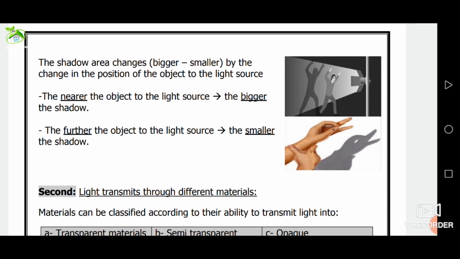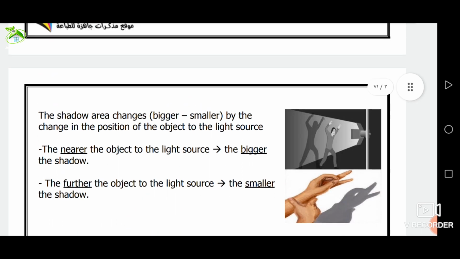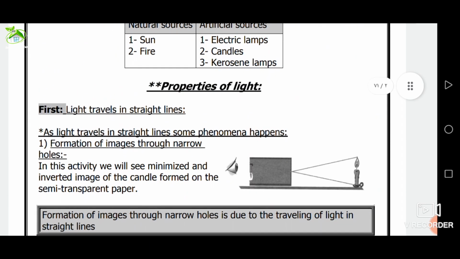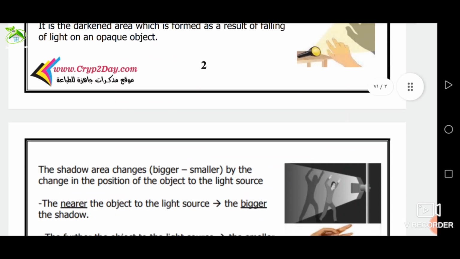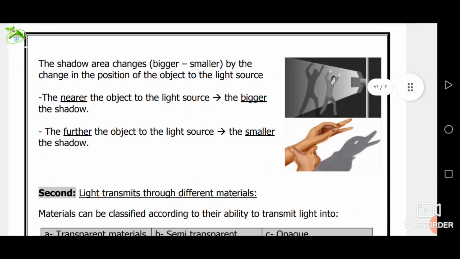Number 2, formation of shadow. Give reason. The formation of minimized and inverted image through narrow walls is because light travels in a straight line. Give reason. Shadow of an opaque body is formed when light falls on it because light travels in a straight line.